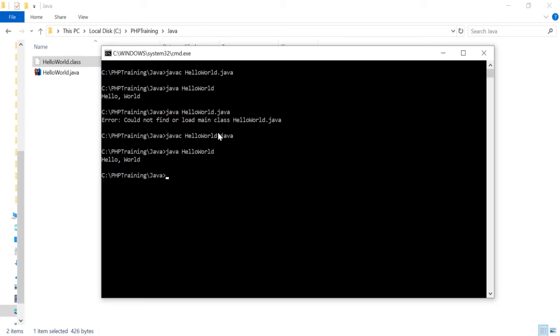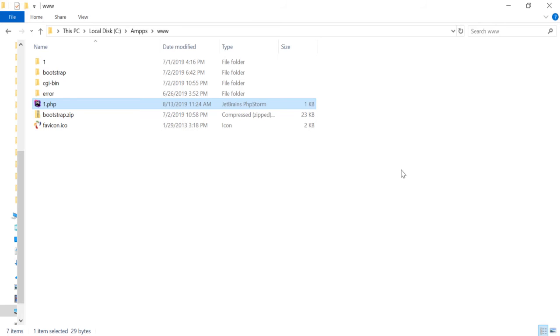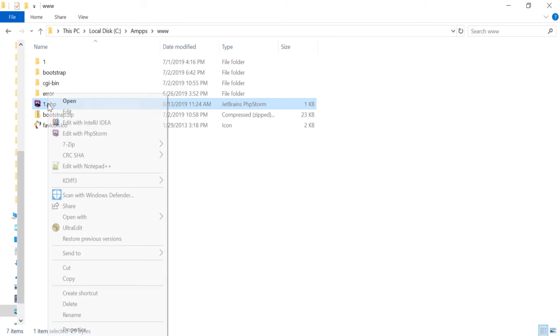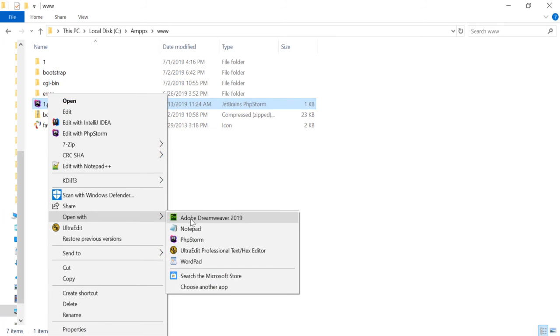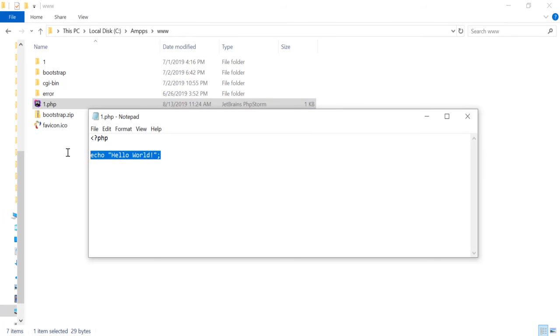Okay. Let's understand what an interpreter is. PHP is a scripting language, and it uses an interpreter. So if you open any PHP file, okay, it has hello world. In order to execute PHP, you don't have to compile this.